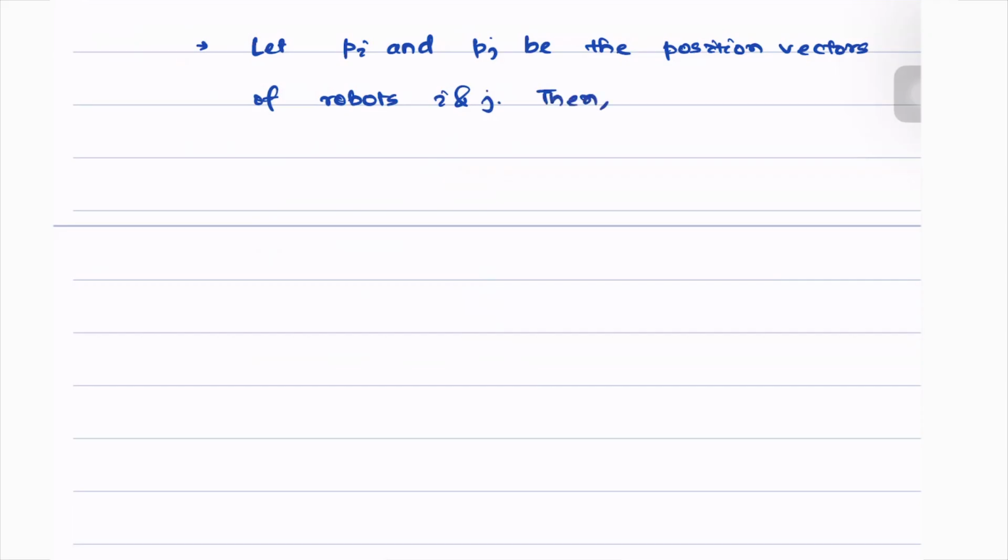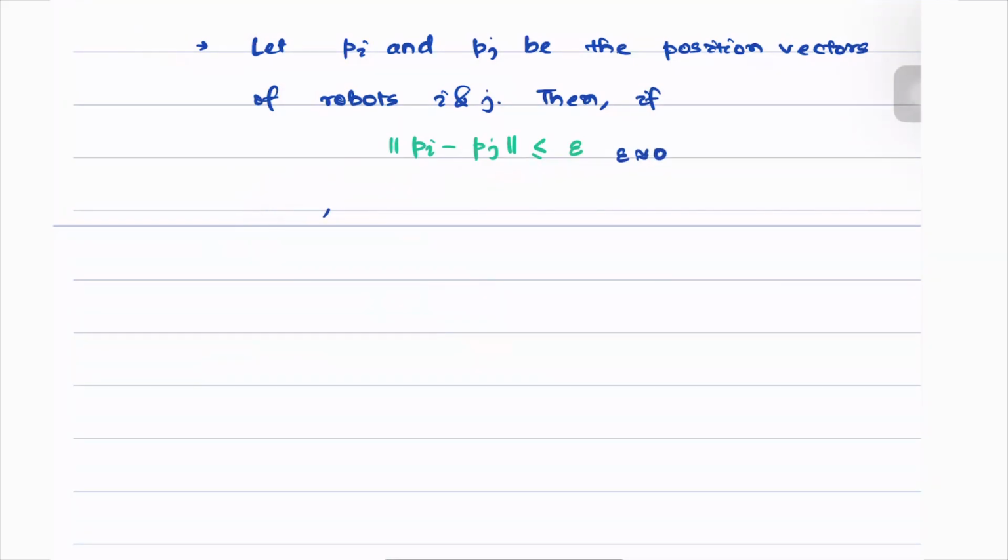Then, if the norm of Pi minus Pj is less than or equal to some number epsilon, where epsilon is very close to 0.